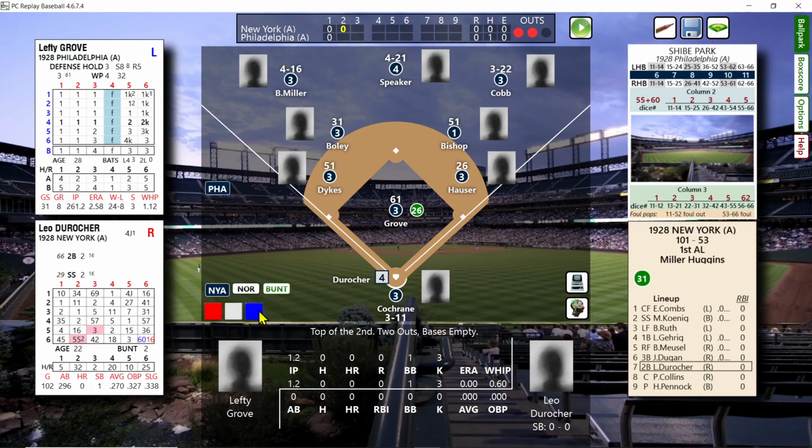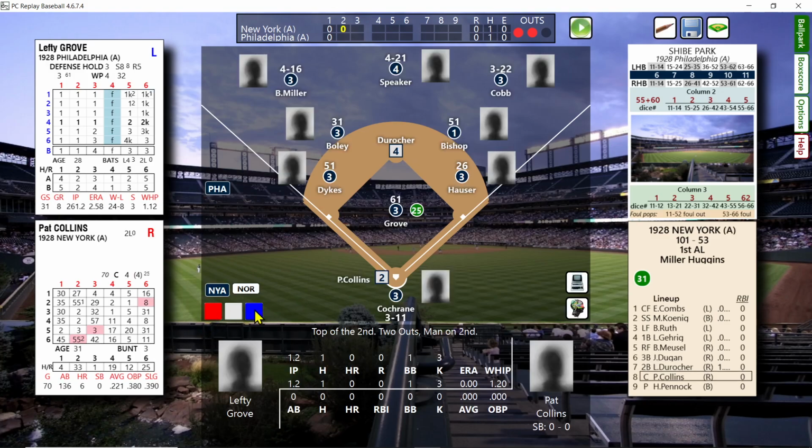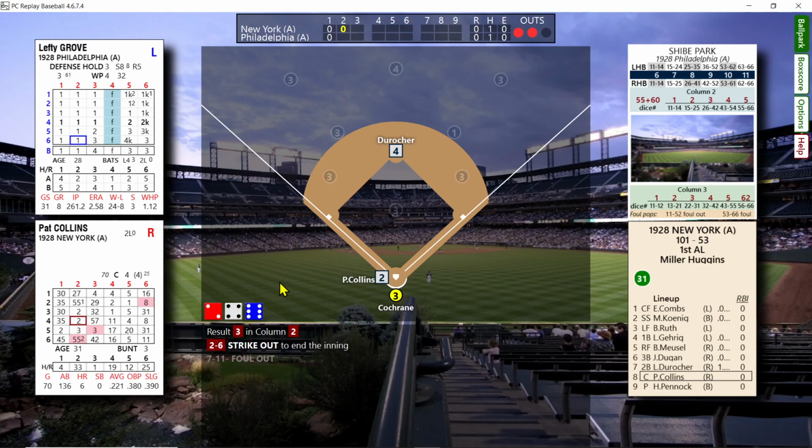Brings up Leo Durocher. And against the lefty, that's a 60. So that's going to be a 61 with the 1 from the pitcher and a double. Against the righty, it would have been a 16. It would have ended up being a fly ball. So runner on second, 2 out for Pat Collins. We're going to pitch to him, and that's going to get him. Struck him out.